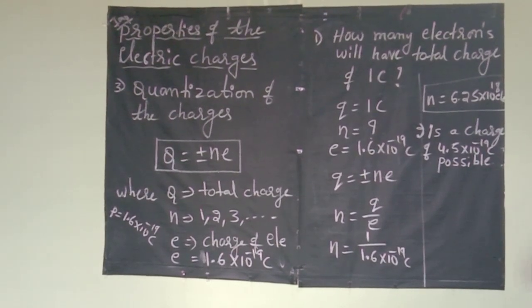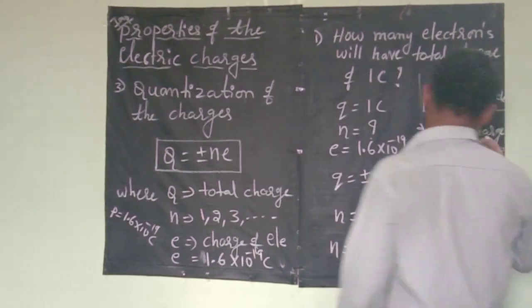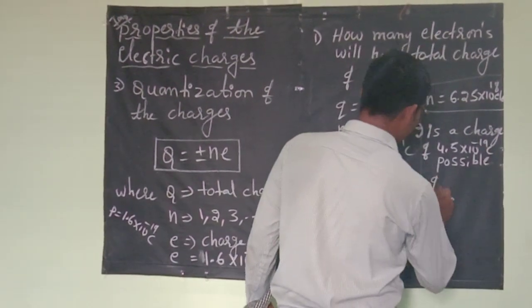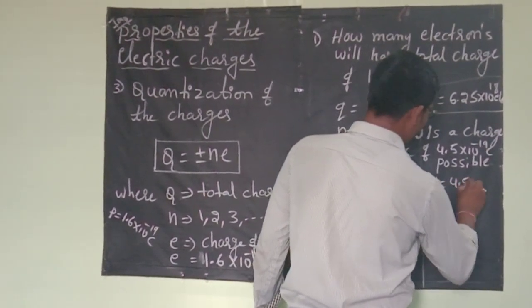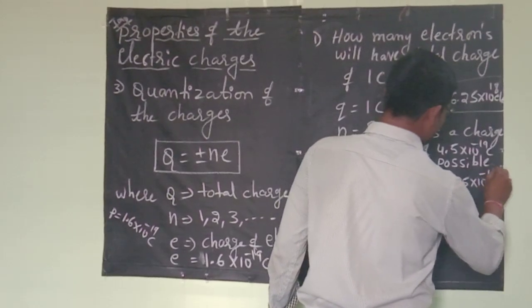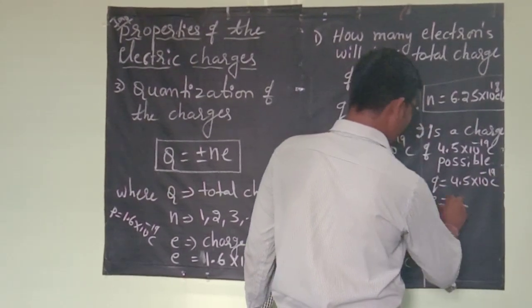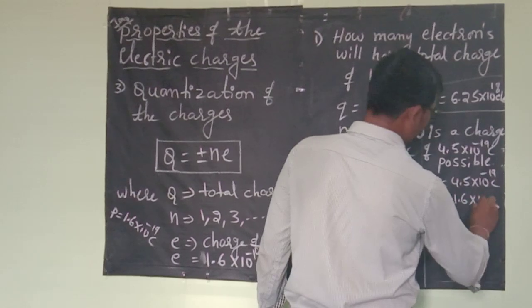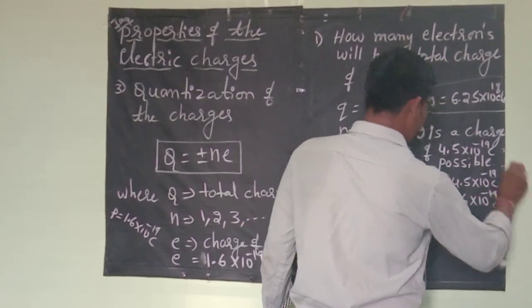You have to just say whether it is possible or not possible. Here they have given Q is equal to 4.5 into 10 to the power minus 19 coulomb. E we know, that is 1.6 into 10 to the power minus 19 coulomb.